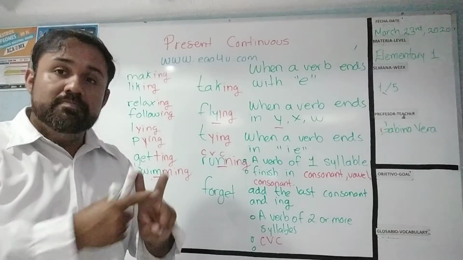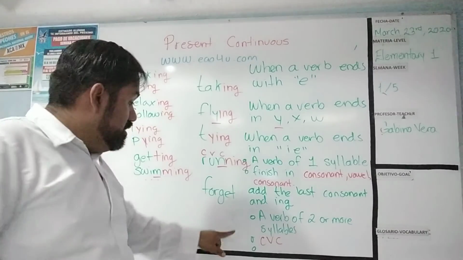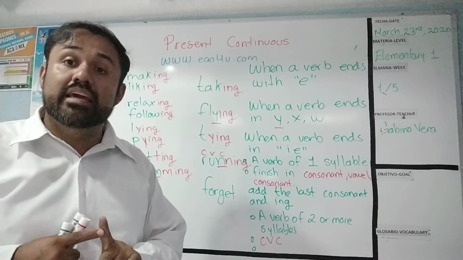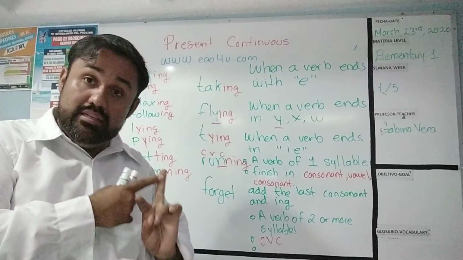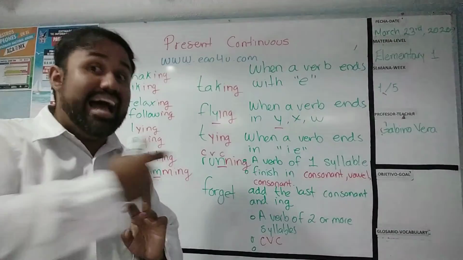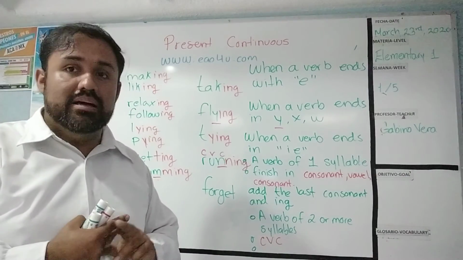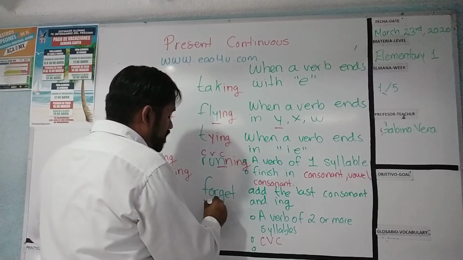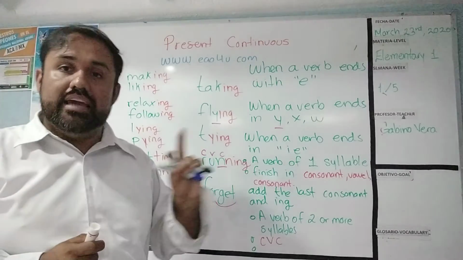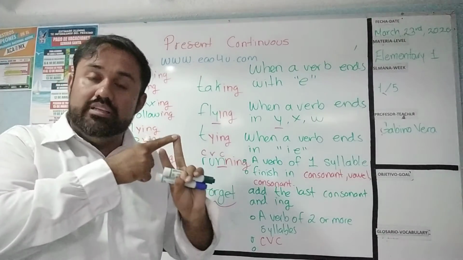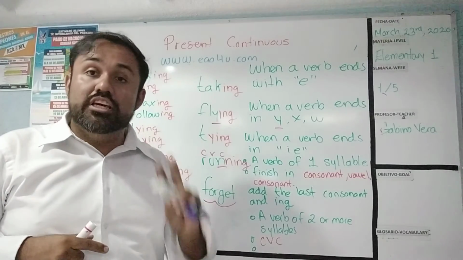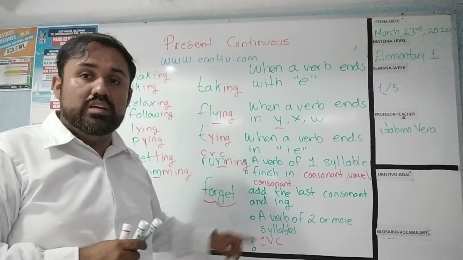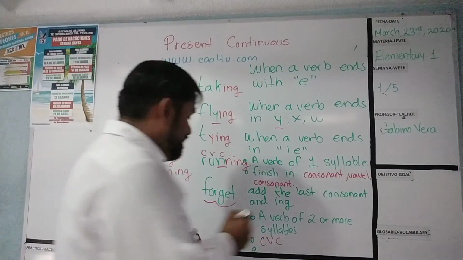To accomplish this rule, the pronunciation of the verb is necessary. The stress is on the last syllable, la última sílaba. Forget is stressed in the last syllable. When the verb has 2 or more syllables, consonant, vowel, consonant, and the last syllable stressed,